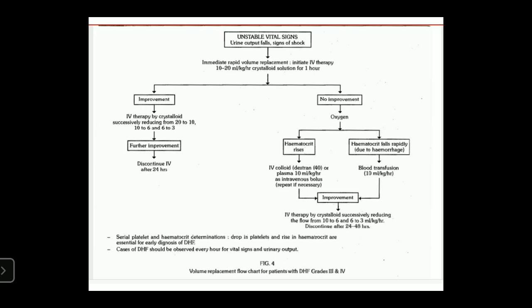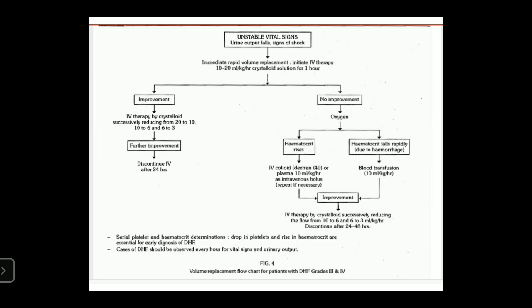If improvements are seen, the crystalloid solution dose can be decreased from 10 to 6 and further from 6 to 3 ml per kg per hour. If symptoms decrease and there is improvement, discontinue after 24 to 48 hours. These are the treatments of dengue hemorrhagic fever grade 3 and grade 4.